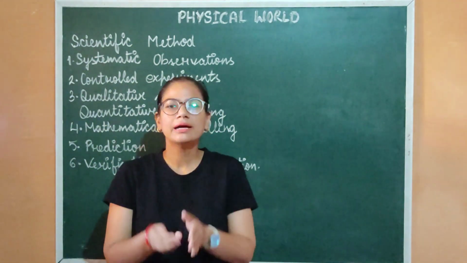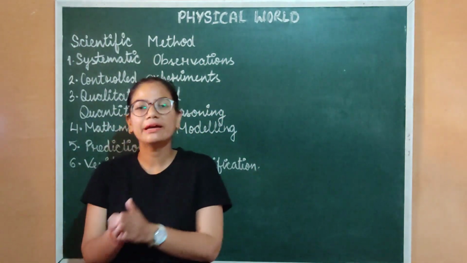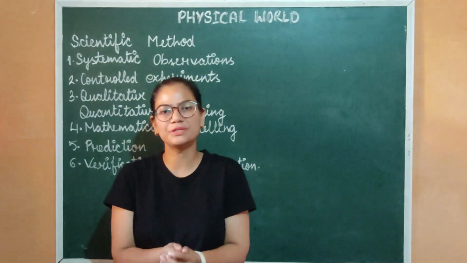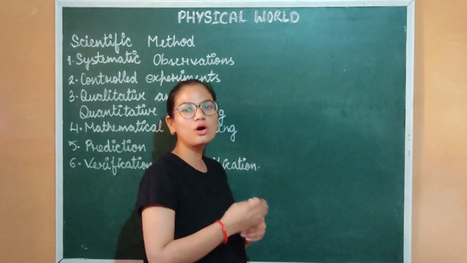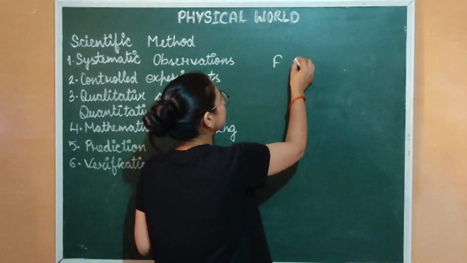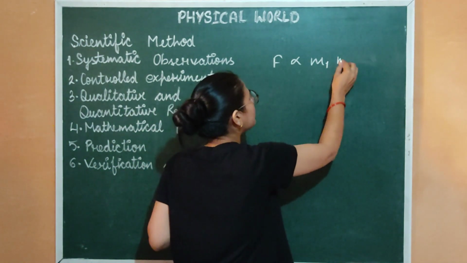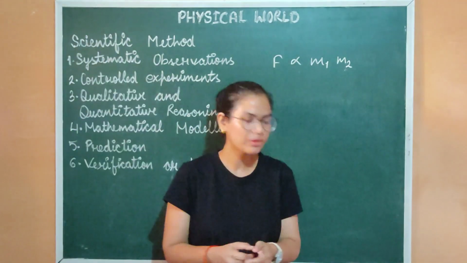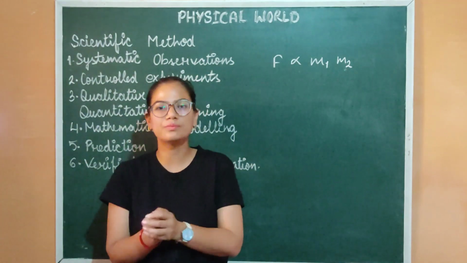He concluded that the force that is acting between the 2 objects is proportional to the product of masses of both objects. Means, if we consider an object 1 and the other object 2, then the force that is acting between them will be proportional to the product of mass of object 1 and the mass of object 2. Okay? Again, this force depends on the distance between the 2 objects.